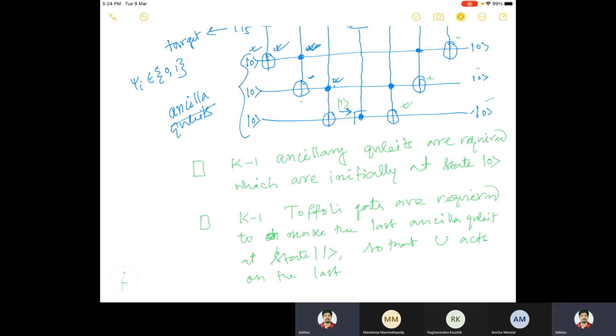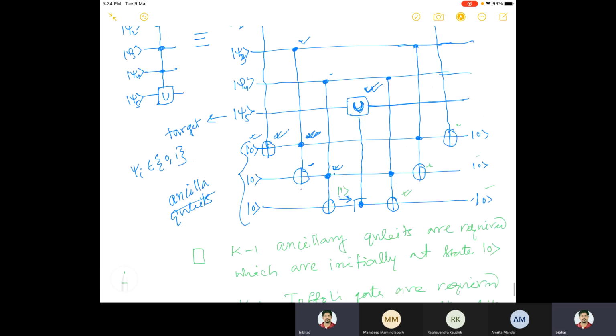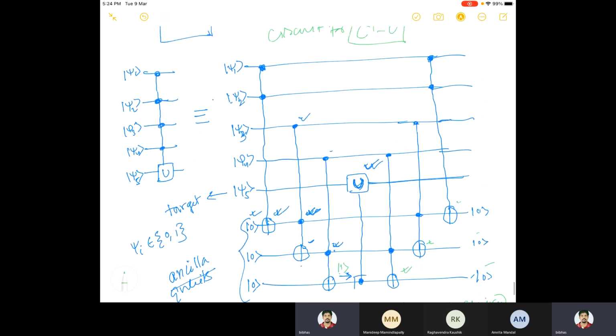Or I will say the k plus 1th qubit, because the first k qubits are the control. And this is what it is. This is how you can implement C to the power k U in terms of Toffoli gates and one